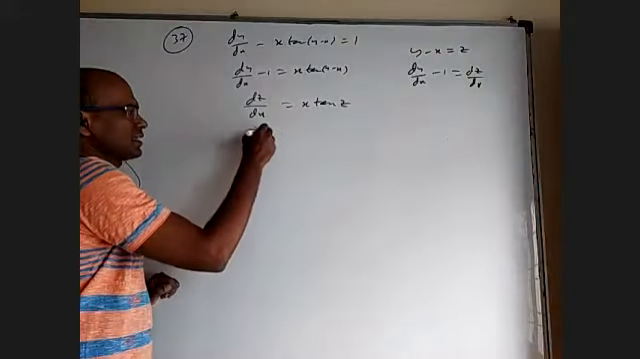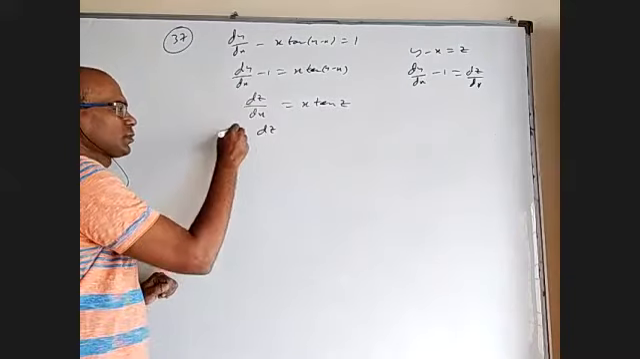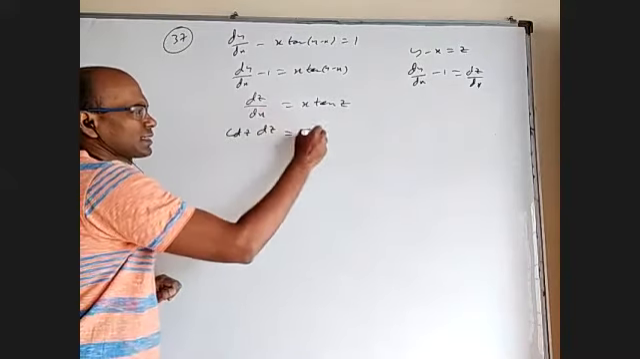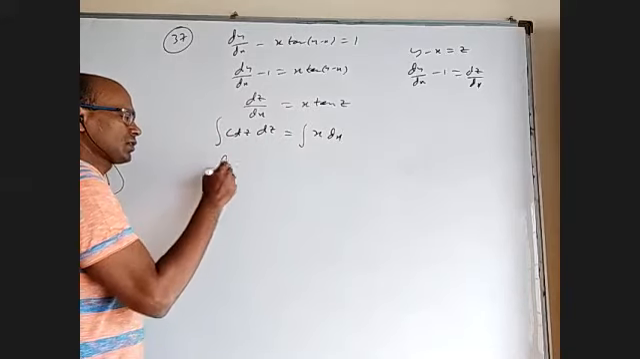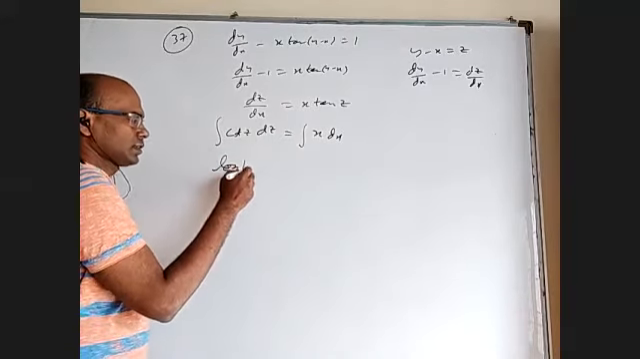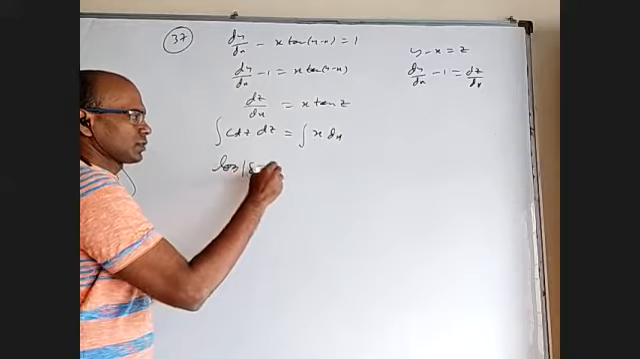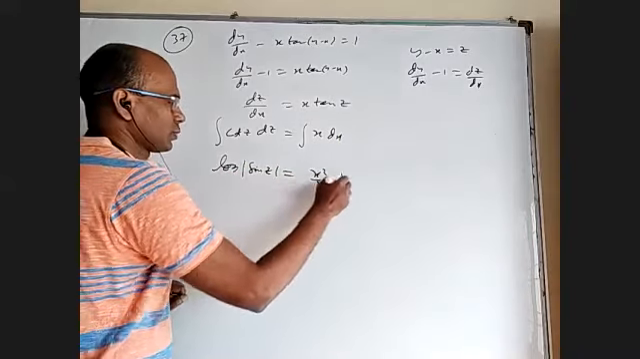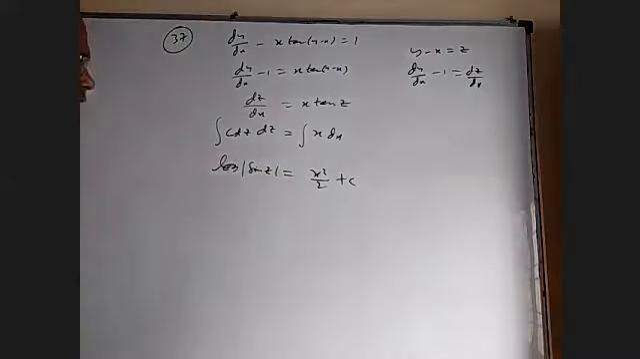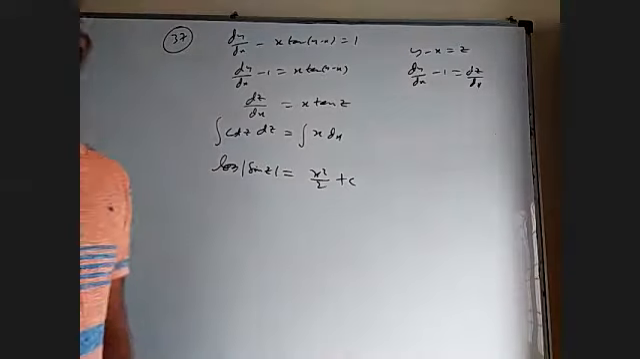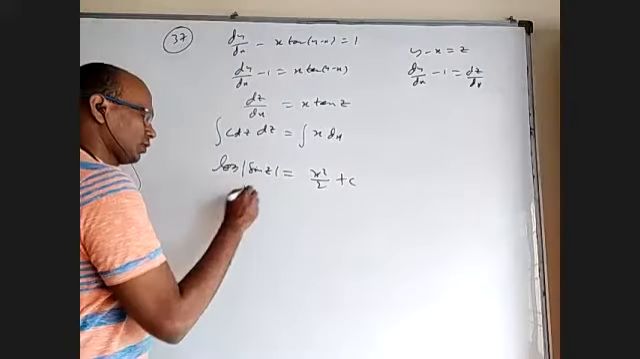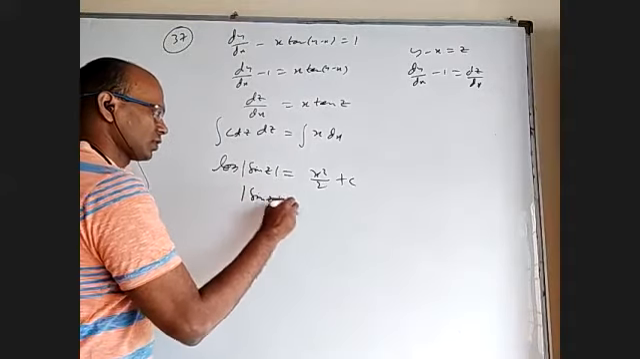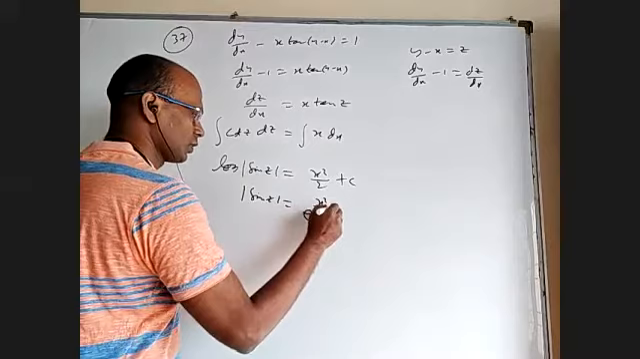Now bring this tan z to this side, it will be cot z dz. Bring this x to that side, it is x dx, and integrate. The integral of cot z is log sin z, log mod sin z, equal to x square by 2 plus c. You can leave it or write it as e power, depending on the answer. So I can make it e power: mod sin z is equal to e power (x square by 2 plus c).